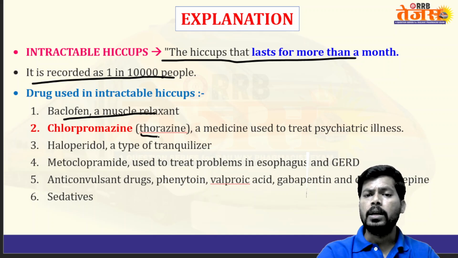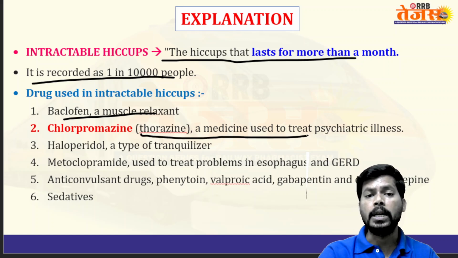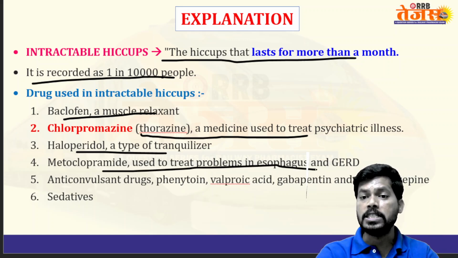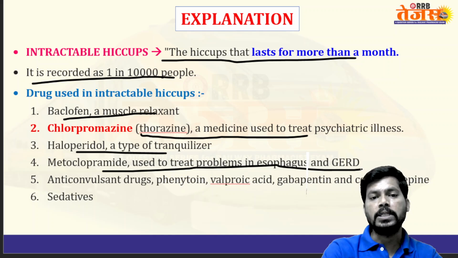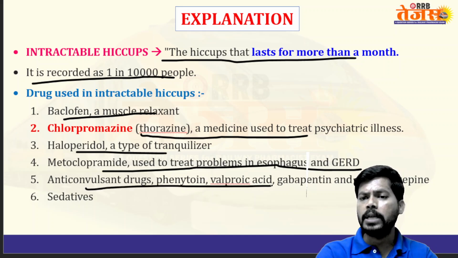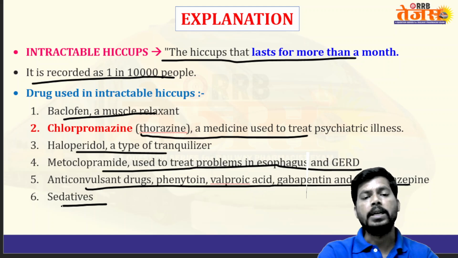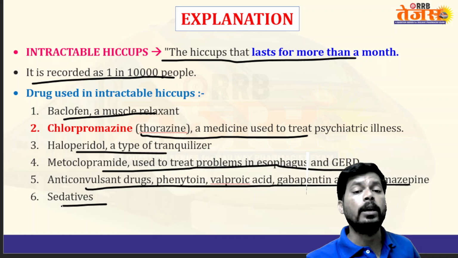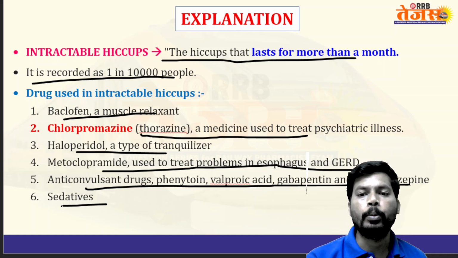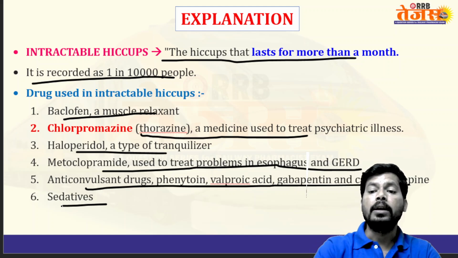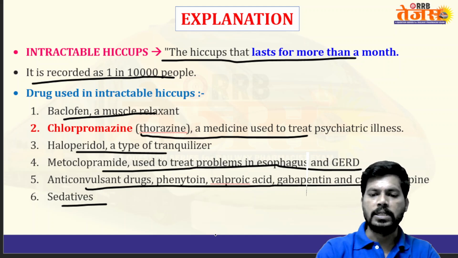Chlorpromazine, a medicine used to treat psychiatric illness. Haloperidol, a type of tranquilizer, calms down the person. Metoclopramide, to treat problems in the esophagus and GERD, gastroesophageal reflux disease. Anticonvulsant drugs like phenytoin, valproic acid, gabapentin, carbamazepine, and also sedatives. But generally, the first drug we have to recollect for treatment of intractable hiccups is chlorpromazine, and nowadays metoclopramide, to treat problems in the esophagus as well as oppose GERD, gastroesophageal reflux disease.